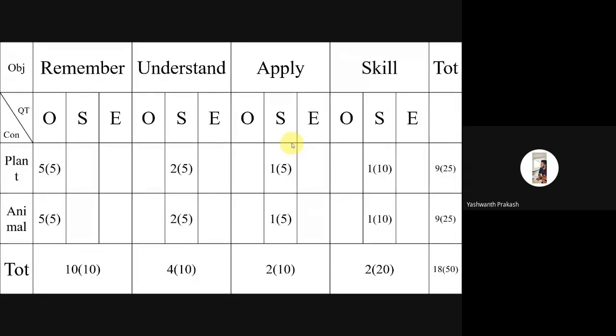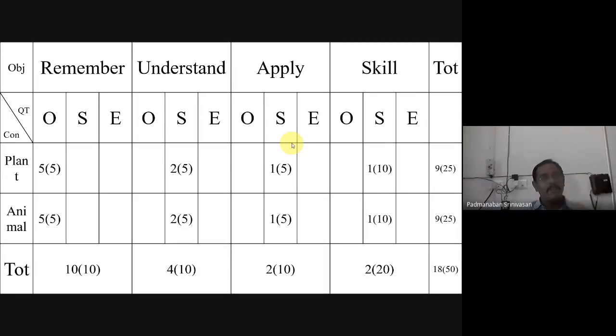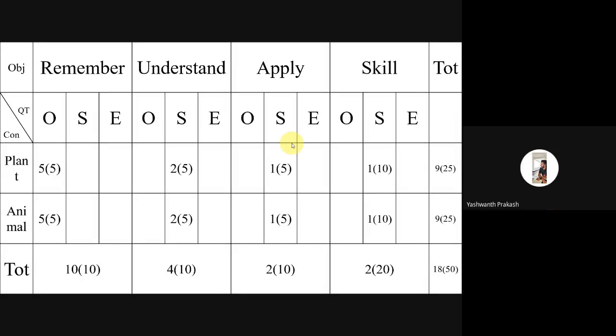Okay, then understand. So remember has 10 questions of 10 marks, and understand has 4 questions of 10 marks. Good. Then apply has 2 questions of 10 marks. Then skill has 2 questions of 20 marks. Okay, then a total of 18 questions are there, of 50 marks. Okay, good.